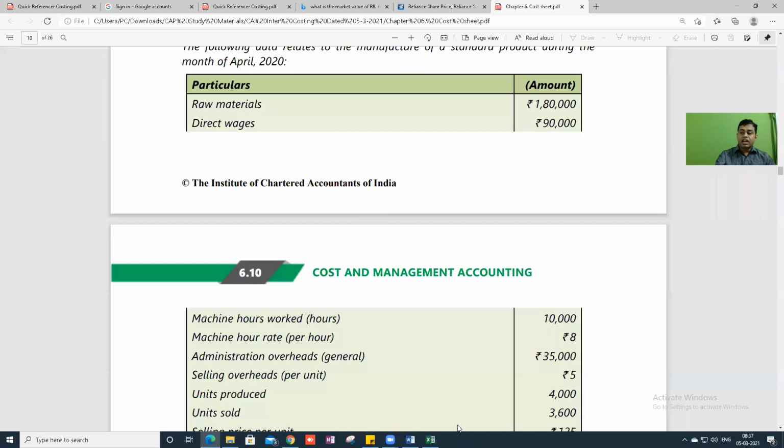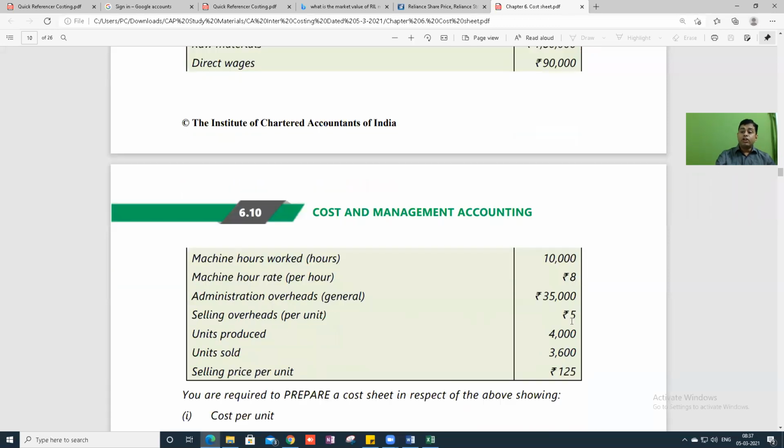Then administration overheads. General administration overheads 35,000. Selling overheads per unit 5. Units produced 4,000. Units sold 3,600. Selling price per unit 125. Guys, can you calculate and tell me total sales? I want you to calculate and tell me total sales. So take your calculator, number of units sold is 3,600 into 125. So how many of you got 4,50,000? Correct answer, 4,50,000 is the correct answer.